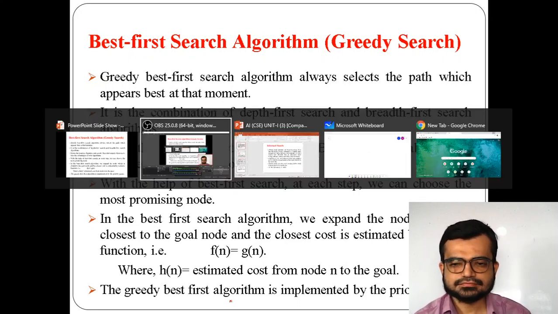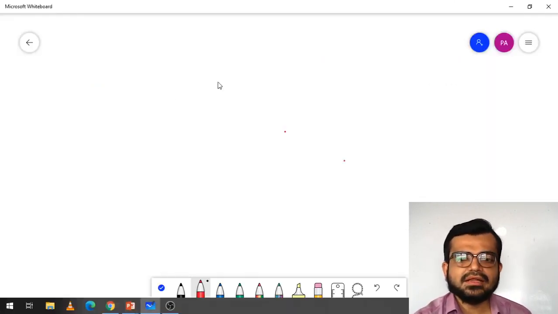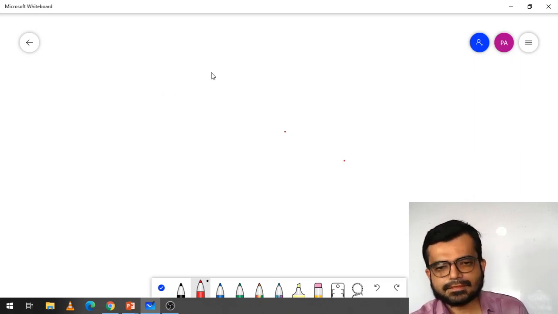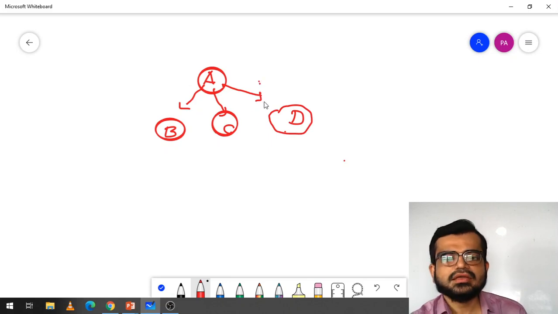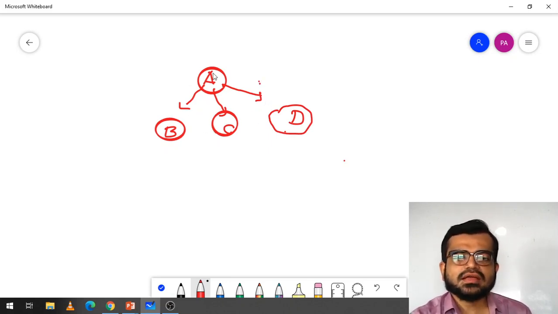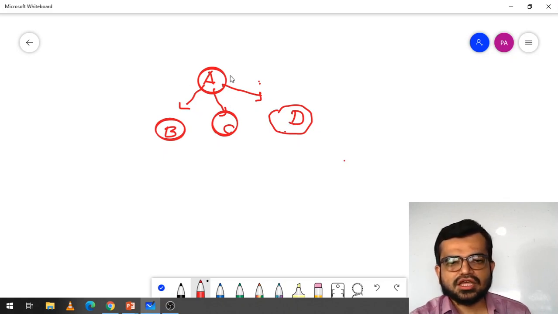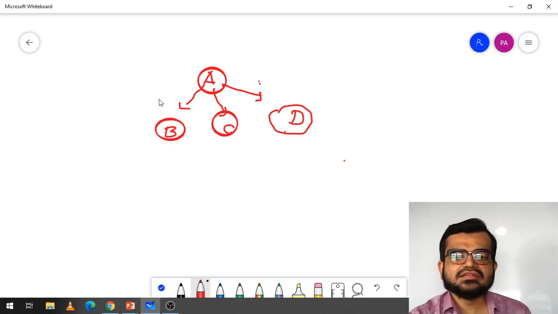For example, if I am taking a tree, now you can visit from A to B, A to C and A to D. Now A is your initial state, and for every state there is some heuristic value.